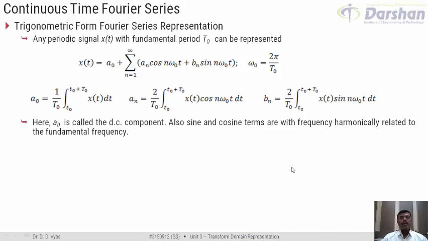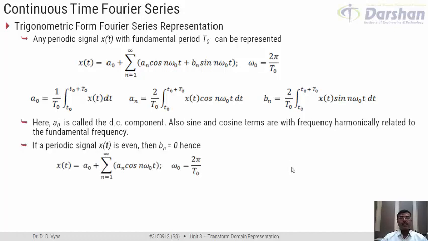If we try to look at some special cases in this relation, then suppose that the periodic signal x of t is even. Then cos itself is an even function, so this would basically be multiplication of two even signals, whereas for bn we would have x of t as even and sine as odd, so we have multiplication of even and odd signals.